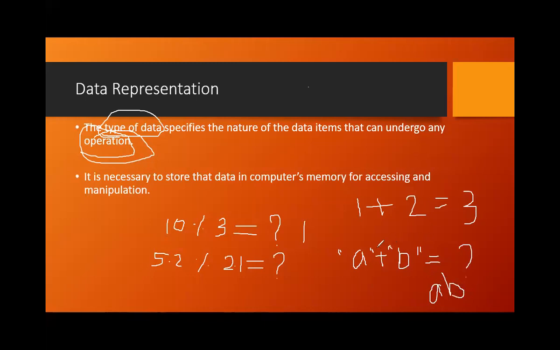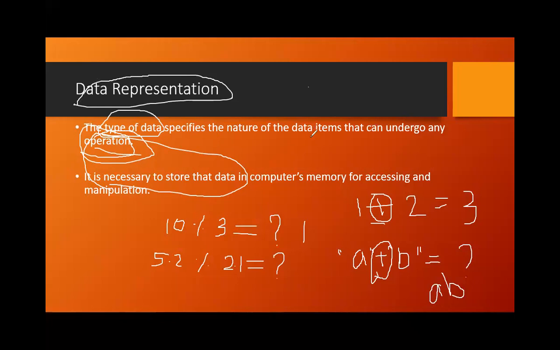If you notice here, the operation varies depending upon what type of data it is. Here the operation is plus itself, but depending upon the type of operand, the result is going to vary. Together, all these three things, that is the type of data, the type of operations we can perform, and the storage, or how much memory is required to store that particular data, we call it data representation.